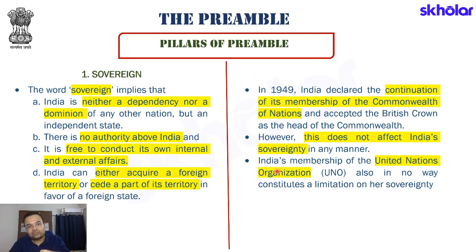India has its own way in which it is running its external as well as internal affairs. Fourth, India being a part of UN also does not mean that India's sovereignty is compromised. India being a part of any global community is for us to ensure that we as a globe are growing, we are able to ensure humanity to prevail, and we are not vested in our own internal petty interest. I hope this point is clear.